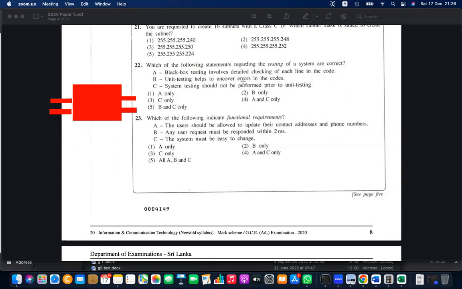Unit testing helps to uncover errors in the code. Yes, unit by unit, you are checking the code errors too. This is true. This is true. But this is not true.